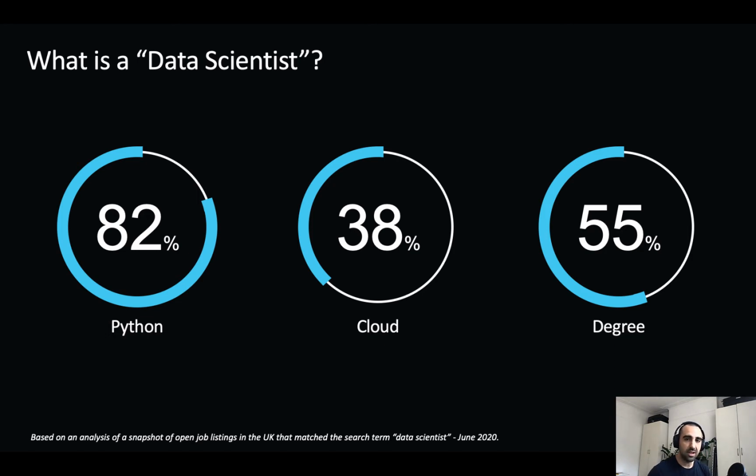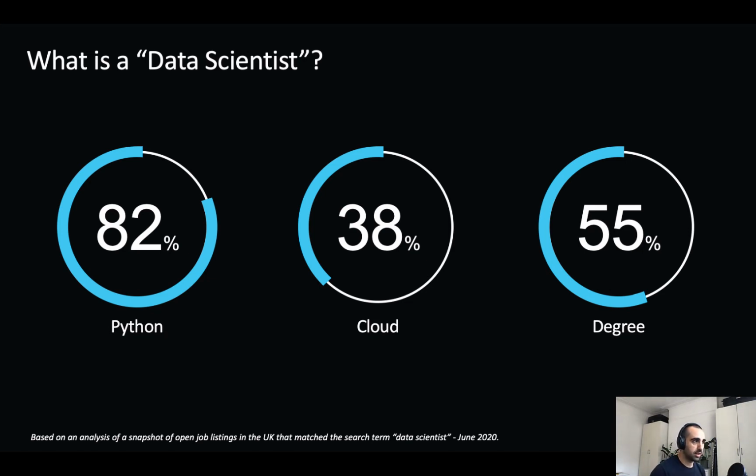Python is definitely king. If you rewind 5-10 years, that wasn't always the case, right? You had R as the definite preferred language of choice before Python came on the scene within the data science community. Every year since then, Python has been growing exponentially in popularity, and you can see here that the gap is now wider than ever, with the vast majority, a whopping 82% of listings, looking for someone with Python skills, and more specifically, experience with particular libraries like NumPy, Pandas, and PyTorch.